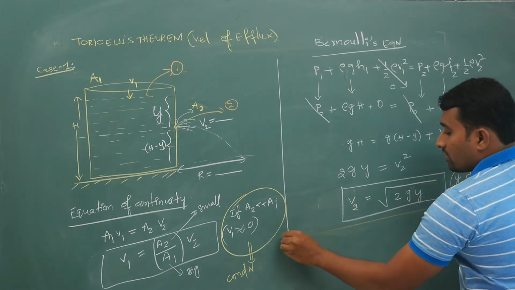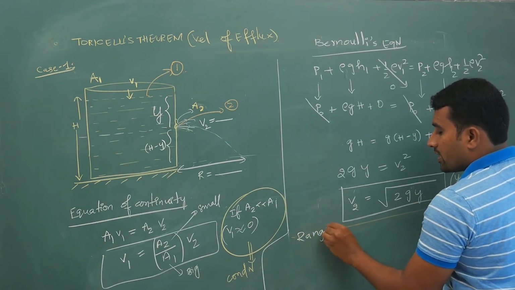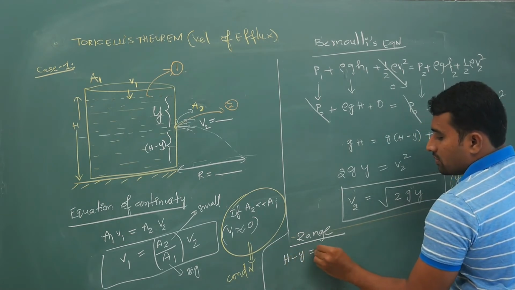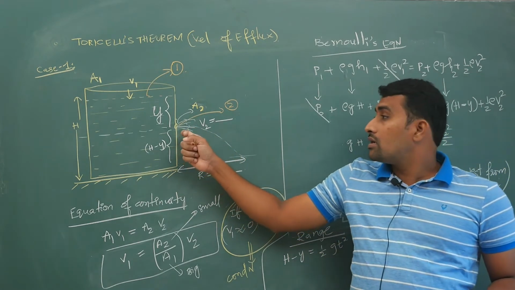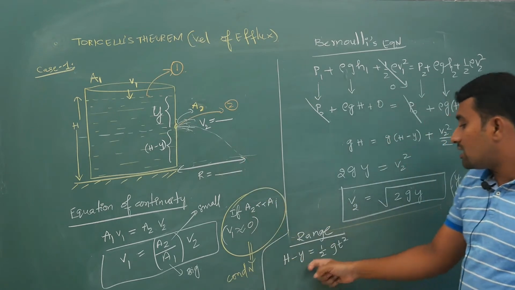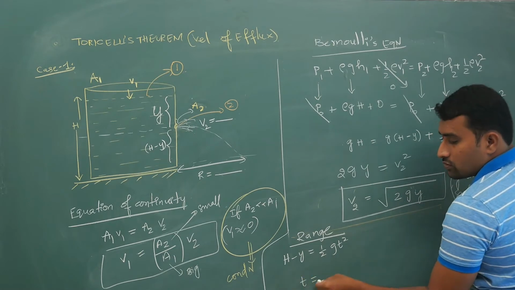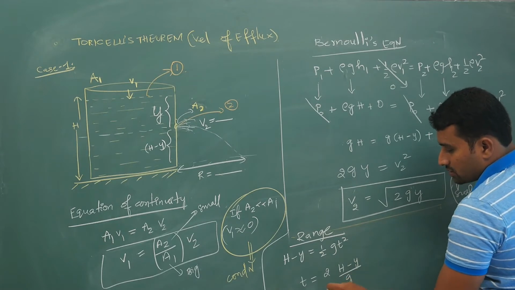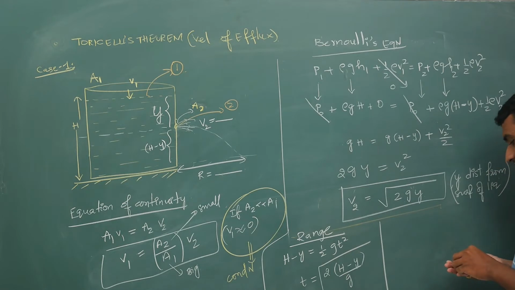So now for water, for range calculation, h minus y is equal to half gt square. If it takes time t to come from here in the projectile path and reach this point, the displacement along the y direction h minus y is equal to half gt square. The time to reach the ground is under root 2 times h minus y by g. Now this is your displacement equation.